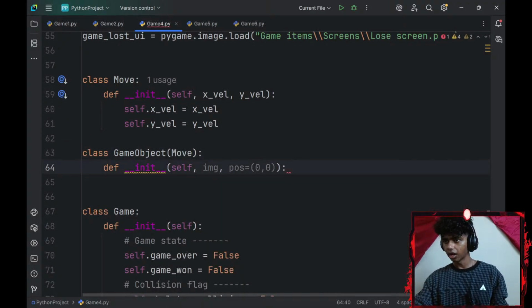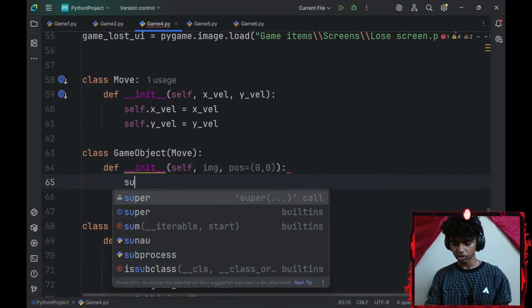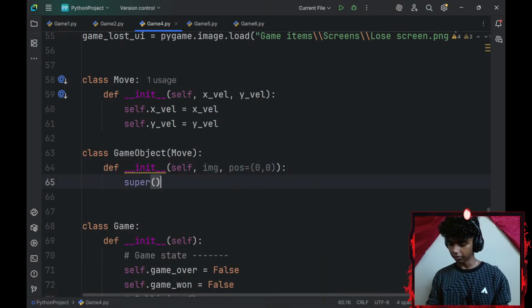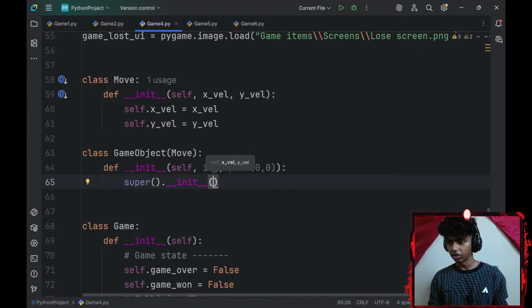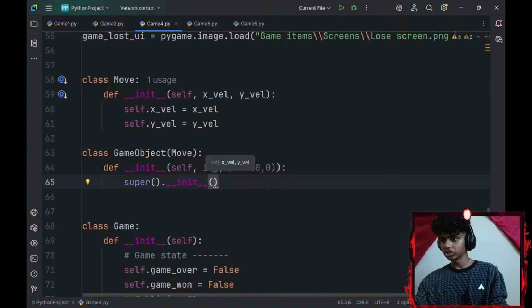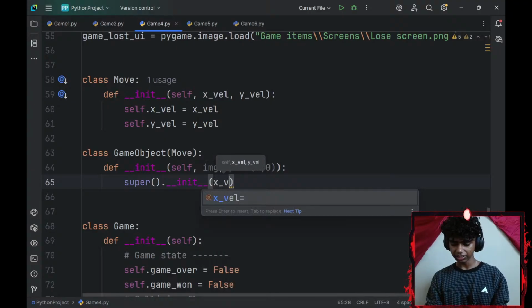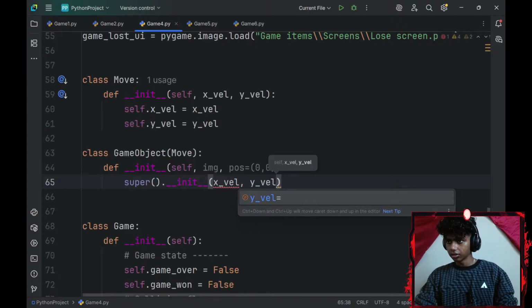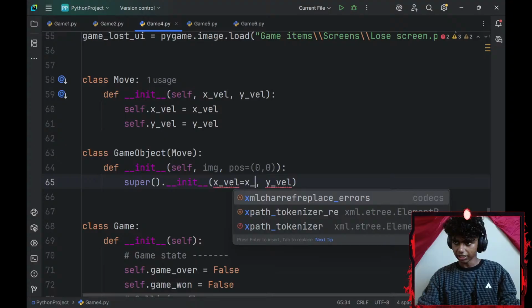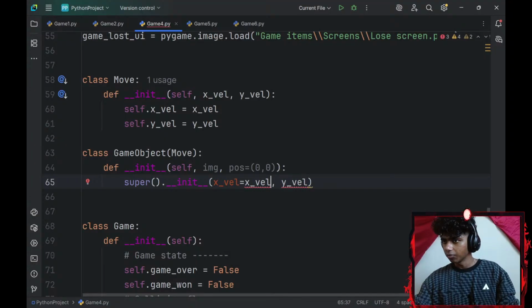I would need a super, a pair of parentheses dot dunder init. There we go. And now I'll have to add these parameters to my super dunder init. So x-axis underscore velocity and y-axis underscore velocity. Okay. x-axis underscore velocity equals x-axis underscore velocity. self.x-axis velocity.